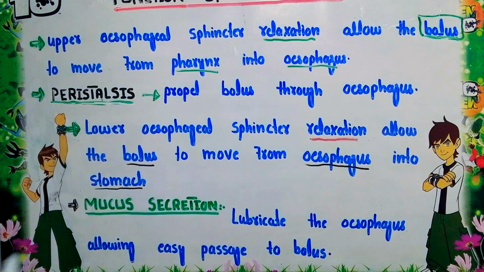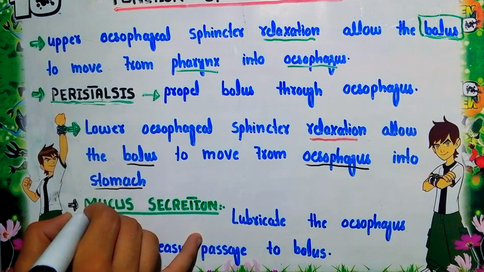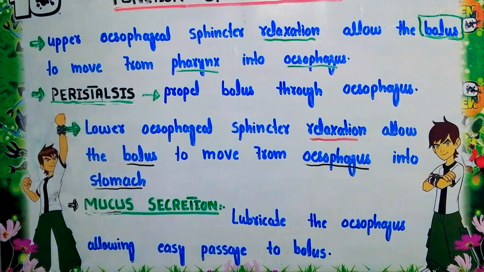Now the last function is mucus secretion. As we have already studied in the layers of the esophagus, in the submucosa layer the mucus glands are located. These glands secrete the mucus. Now what is the function of this mucus? This mucus will lubricate the esophagus.